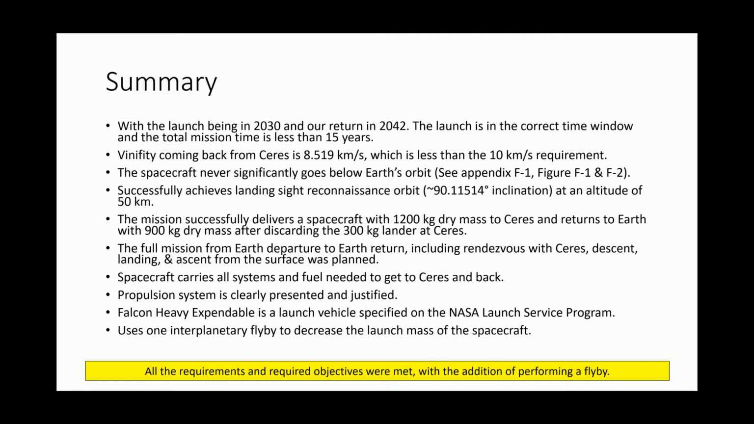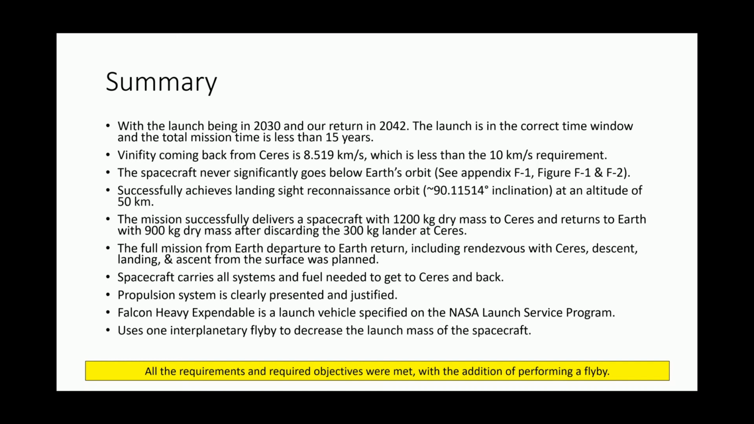In summation, our spacecraft will launch from Earth on January 15, 2030 using the Falcon Heavy rocket. Its trajectory will feature a Mars flyby before rendezvousing with Ceres directly into a sun-synchronous orbit. Once there, the spacecraft will perform orbital reconnaissance and will deploy the lander. The lander will then gather samples off the surface of Ceres before launching and reuniting with the spacecraft.